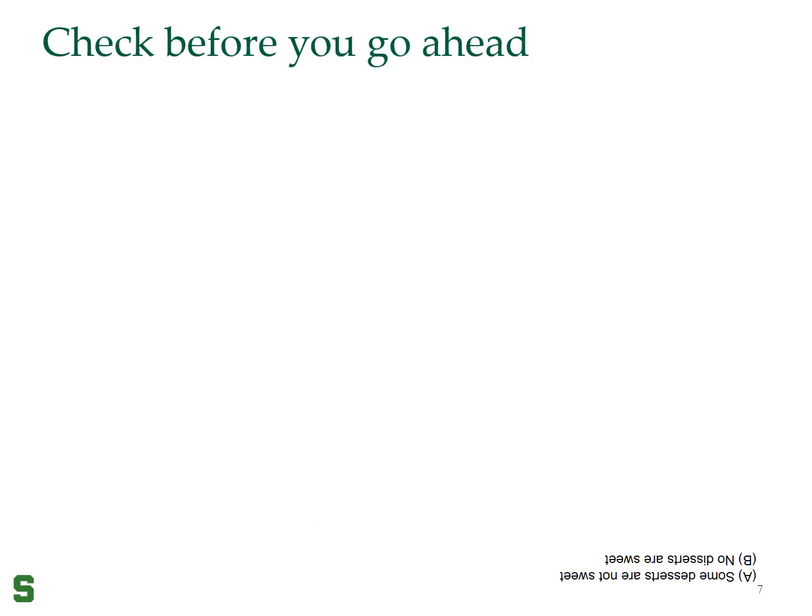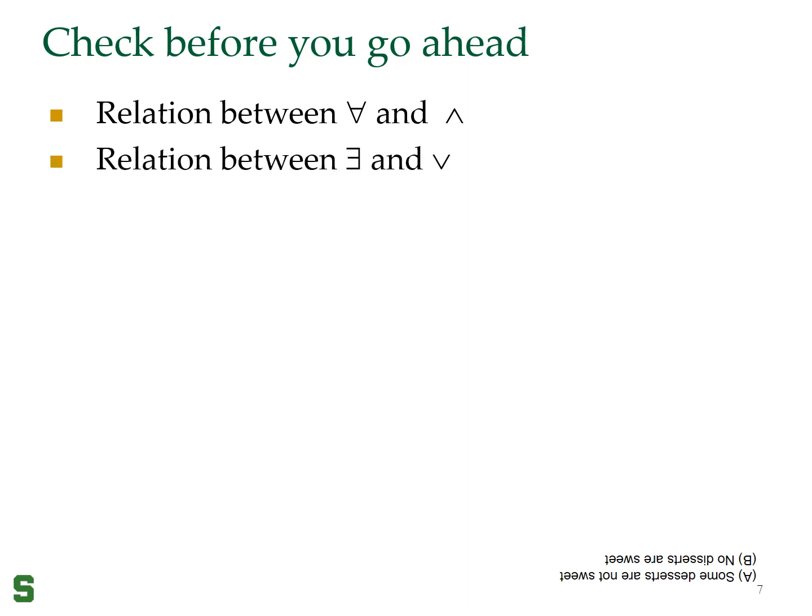Once again, we have reached the check before you go ahead slide. I want you to be aware of the relation between the universal quantifier and conjunction, as well as the existential quantifier and disjunction. Note that when the universe of discourse is finite, we can always replace a universal quantifier by conjunction and existential quantifier by disjunction.